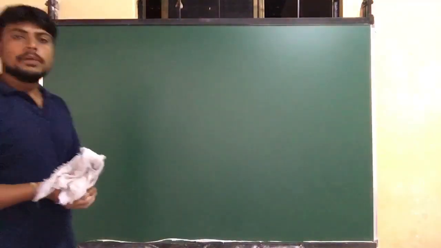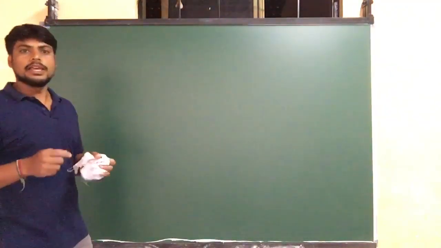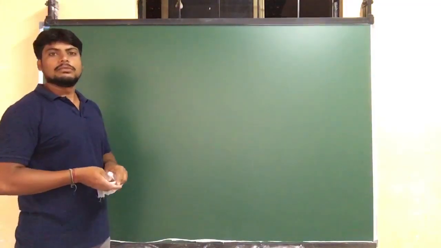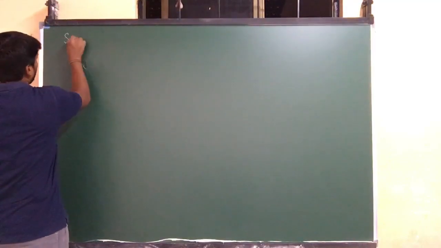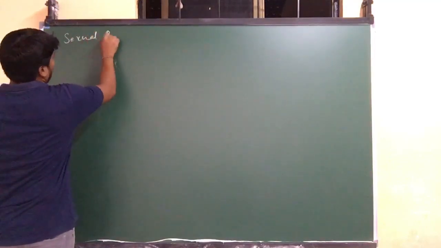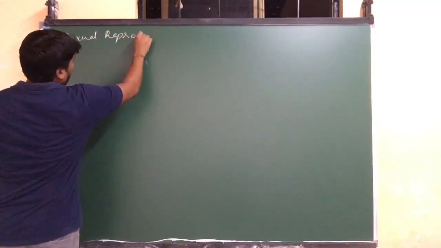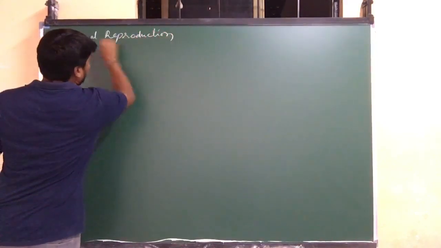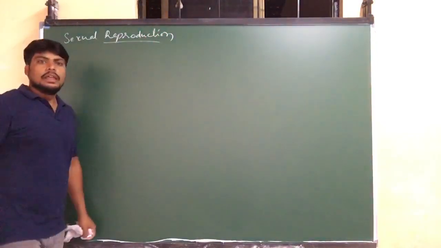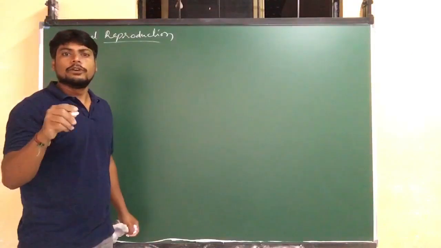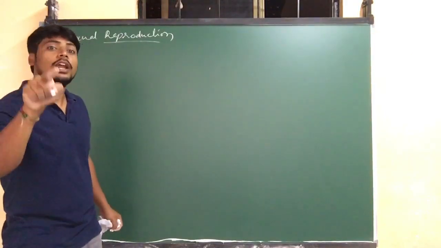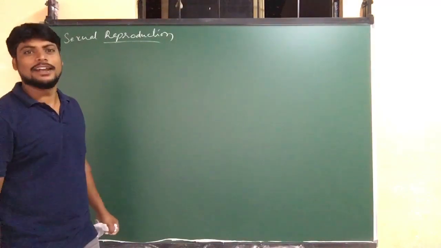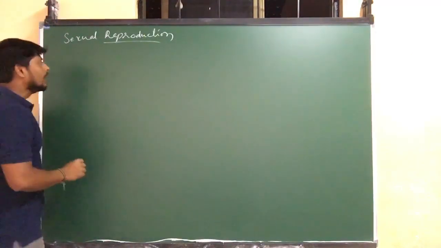So, in the last classes we finished the asexual mode of reproduction. Now we are going to discuss the sexual mode of reproduction. Sexual reproduction. So what is sexual reproduction? It is the ability of two organisms to produce young ones similar in nature. That is called sexual reproduction.